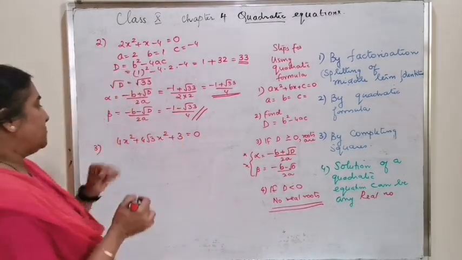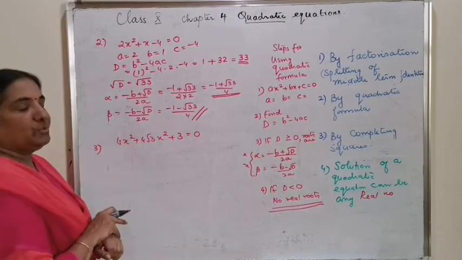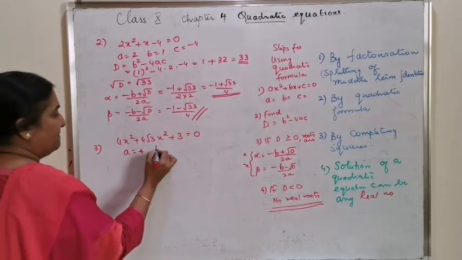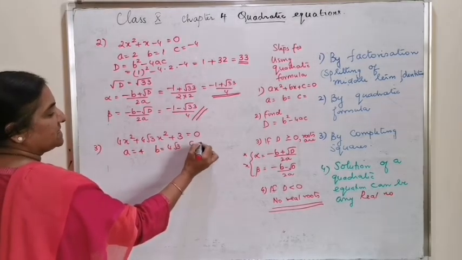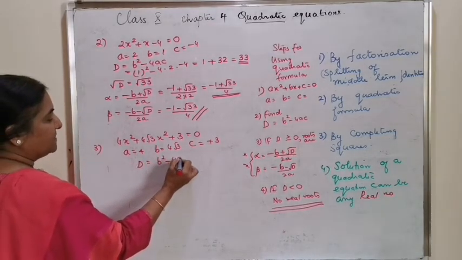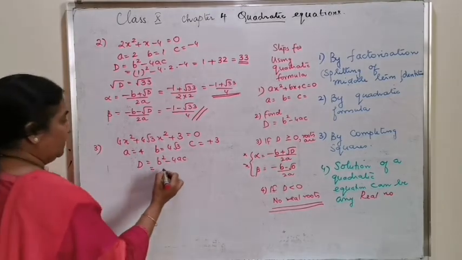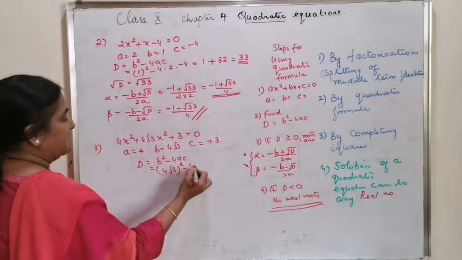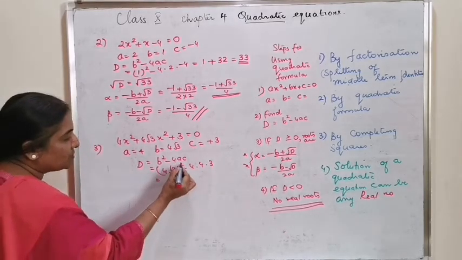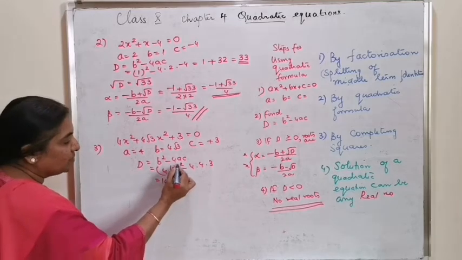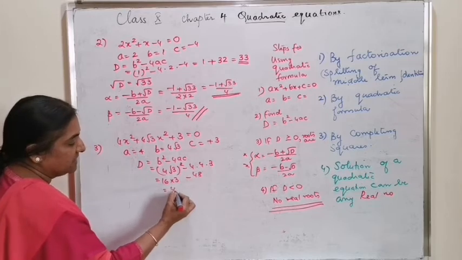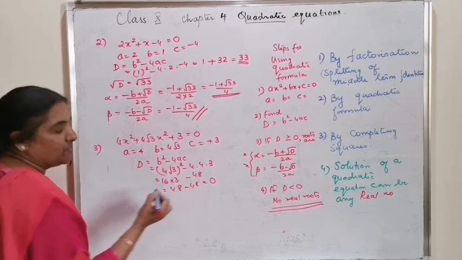That's all. The next one, 4x square plus 4 root 3 x plus 3 equal to 0. a equal to 4, b is equal to 4 root 3, c is equal to 3. D is equal to b square minus 4ac, which is equal to 4 root 3 the whole square minus 4 into 4 into 3, which is equal to 4 square is 16, root 3 the whole square is 3, minus 4 fours are 16 into 3, 48, that is 48 minus 48 is equal to 0.